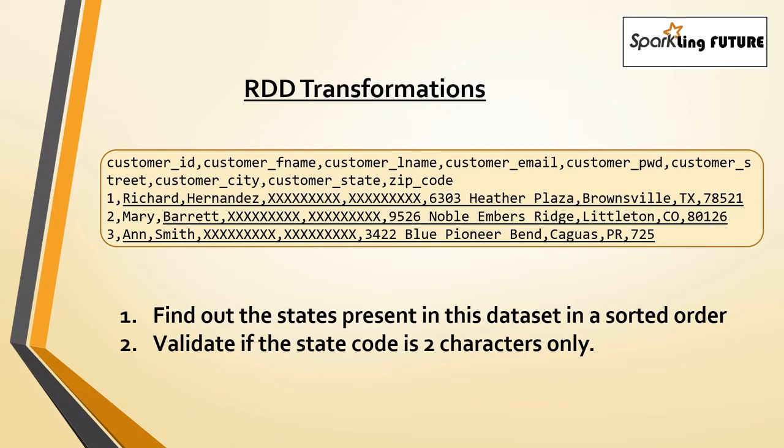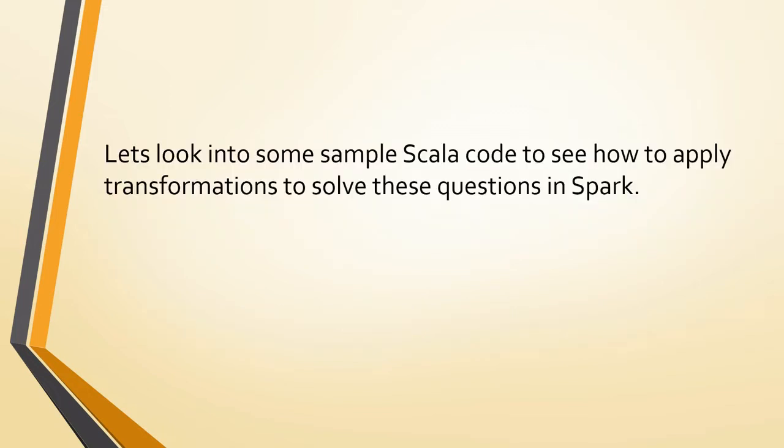And the second question is to validate whether the state code is 2 characters only. You have to validate whether it's 2 characters or not, and if it's not, you have to mention how many are not. So let's look into some sample Scala code to see how to apply transformations to solve these questions in Spark.